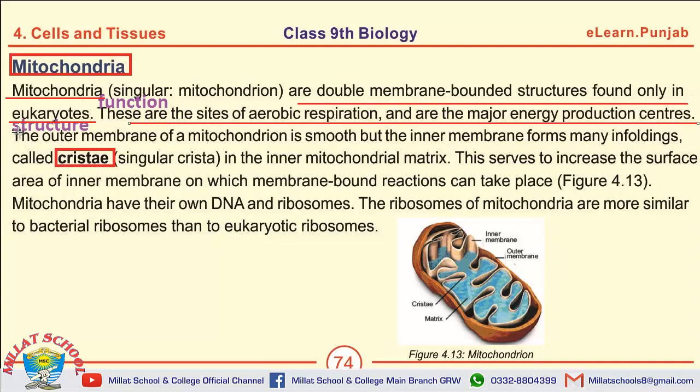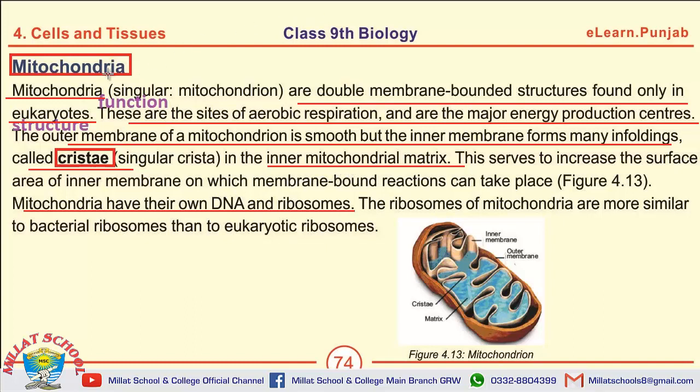The next question is, describe the structure of mitochondria. Mitochondria has two membranes, the outer smooth membrane and the inner membrane in the form of cristae. And there is also the mitochondrial matrix. Do mitochondria have DNA? Yes, mitochondria have their own DNA as well as their own ribosomes.